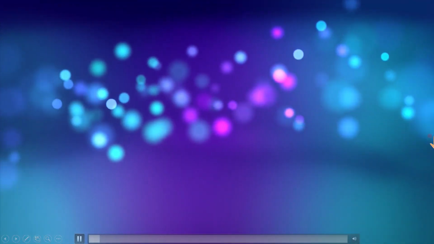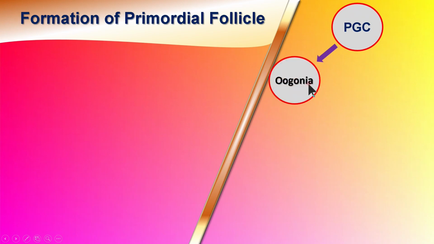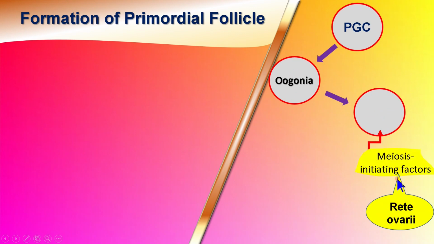Before going into discussion of follicular genesis, let us first understand the formation of the primordial follicle. The primordial germ cells have to migrate to the genital ridge and increase their number by mitotic division. Now they are called oogonia. Oogonia give rise to the female germ cell, that is the oocyte. Oogonia are also known as the stem cells of the ovary. The rete ovarii, that is the counterpart of rete testis, secretes meiosis initiating factors which cause the cell to undergo meiosis, that is reduction division, where the chromosome number becomes half.